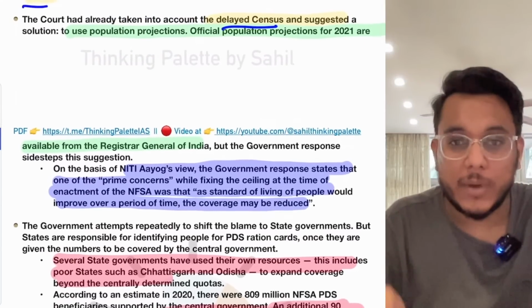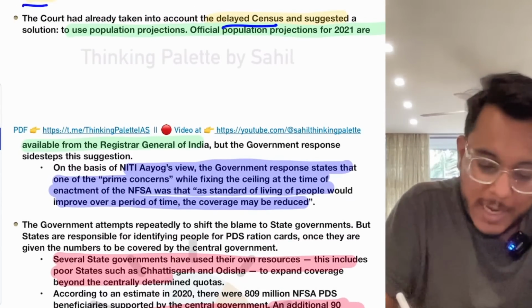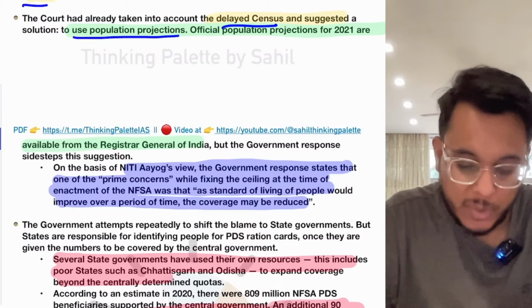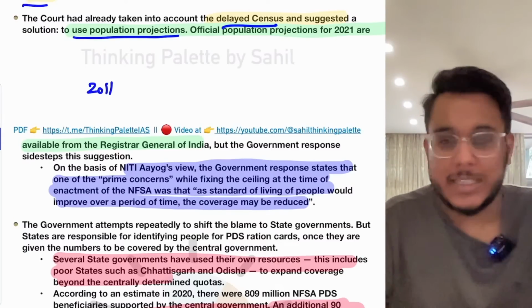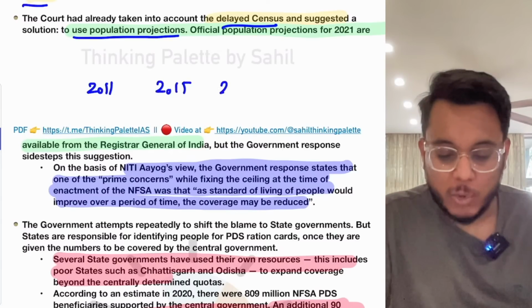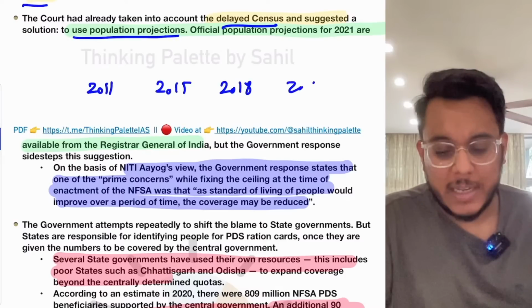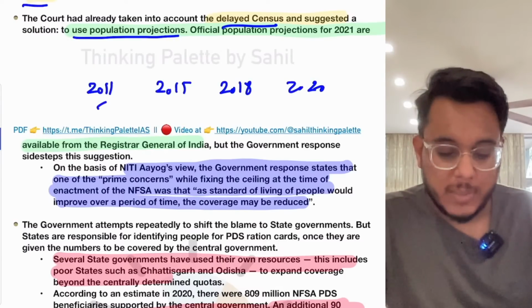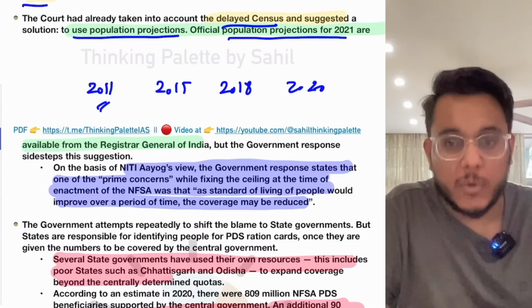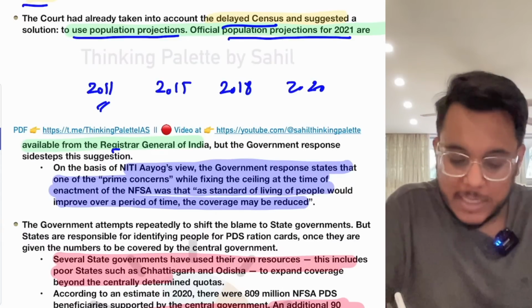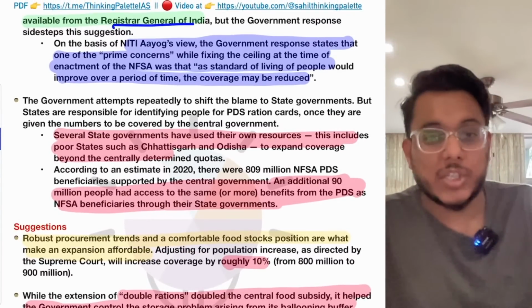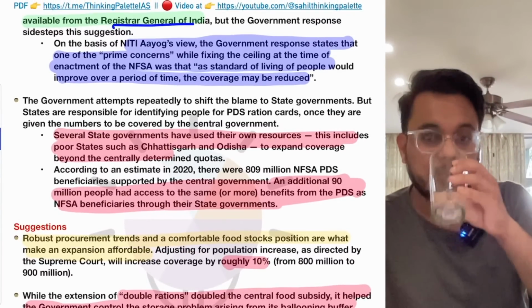Now the court has suggested that we can use population projection. What is population projection? See, in 2011, let's say there was X population. So we project that okay, in 2015, in 2018, in 2020, what will be the population growth? On the basis of this, projections can be made. So we already have the official population projection for 2021 with the Registrar General of India. So these projections can be used, and on the basis of these projections, the amendment can be brought.